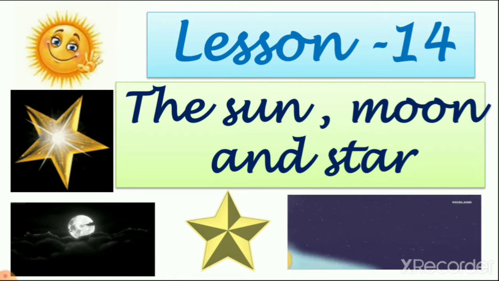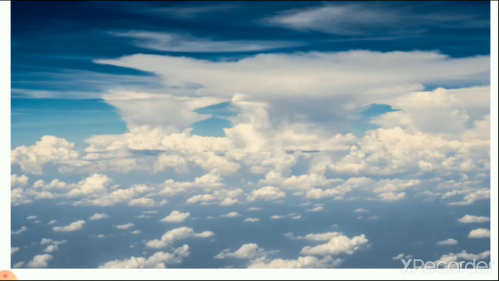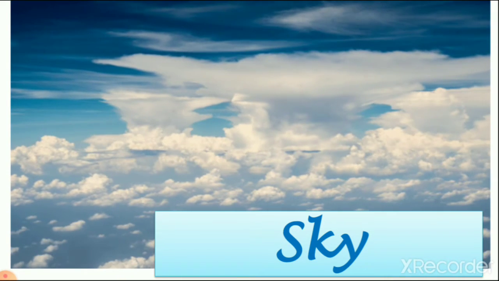So in the previous lecture we learn about sky, right? So we learn what we see in the sky, different types of things. So what is this? It is sky, right? It is up to the earth, right? So we all are living on earth.